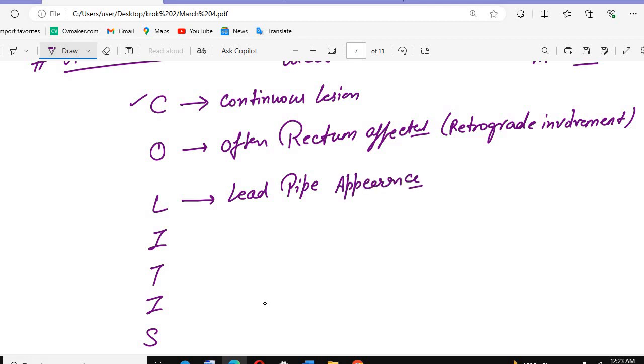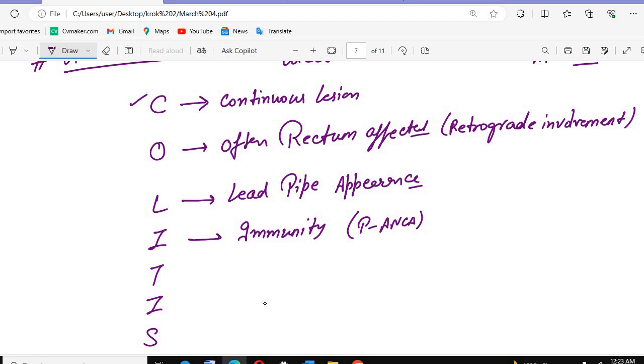In Crohn's disease we see a cobblestone appearance. In ulcerative colitis, we will be having the lead pipe appearance. Then I: remember, we have immunity, and that will be P-ANCA. P-ANCA immunity we already discussed.